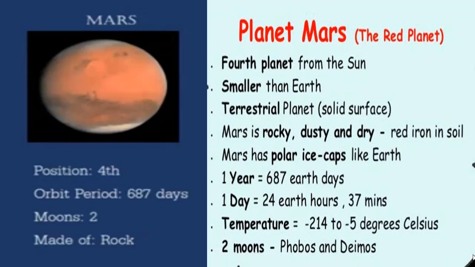Its 1 year is equal to 687 Earth days and 1 day is equal to 24 Earth hours and 37 minutes. Its temperature could be from minus 214 to minus 5 degrees Celsius. And it has 2 moons, Phobos and Deimos.